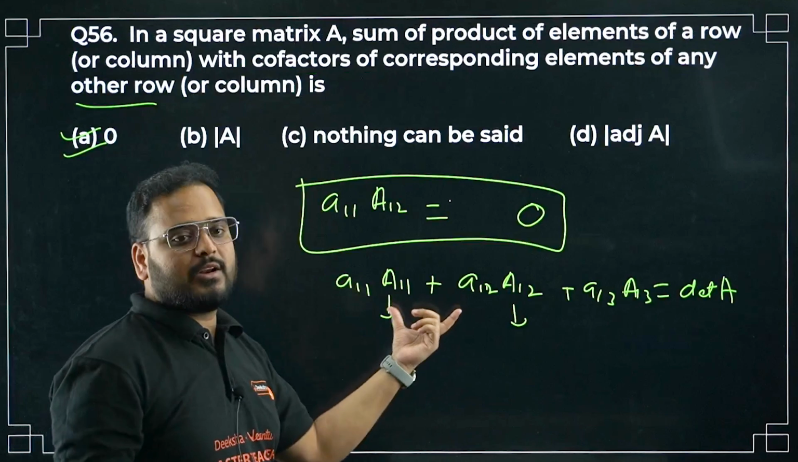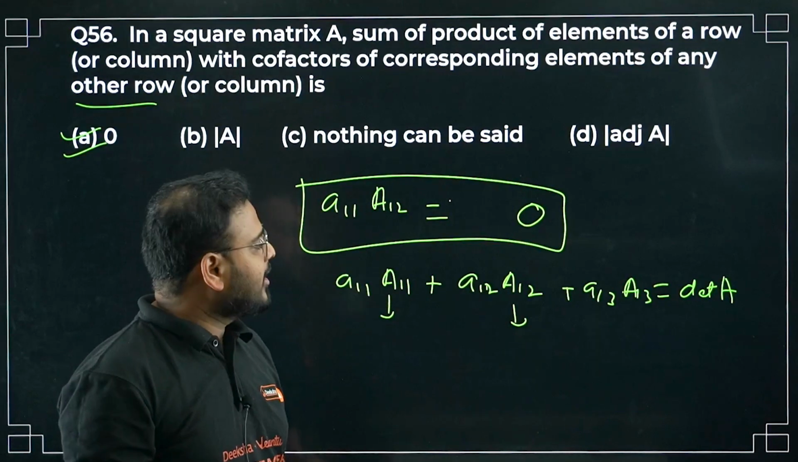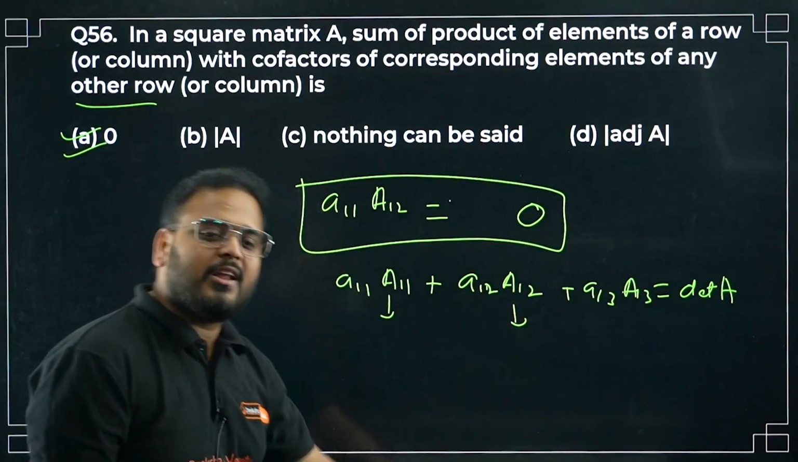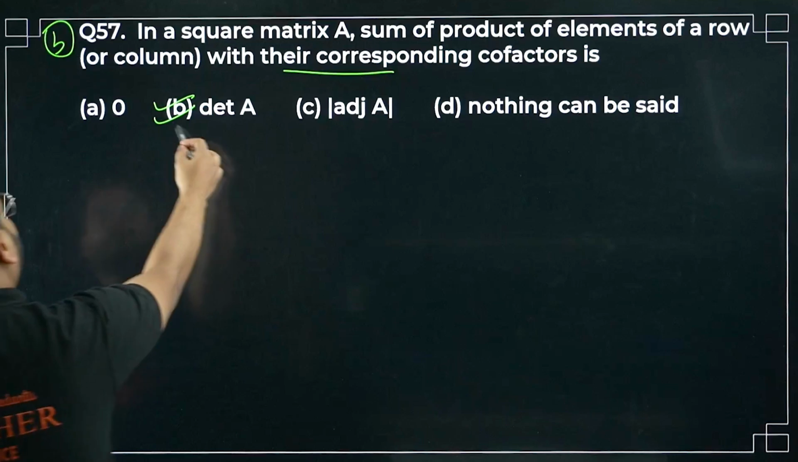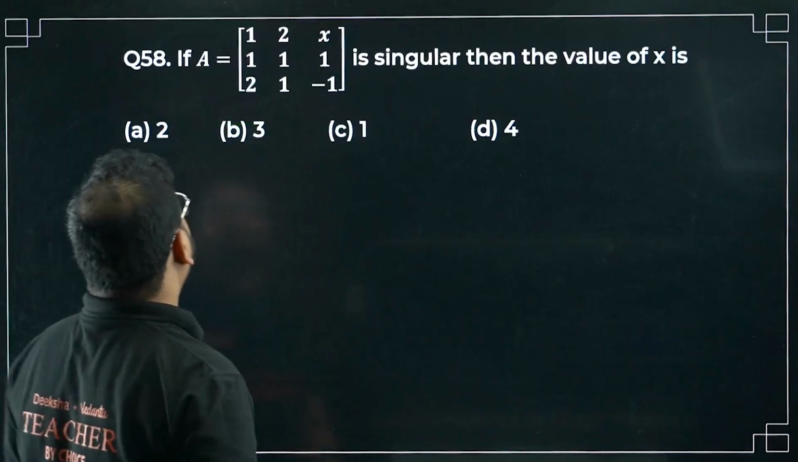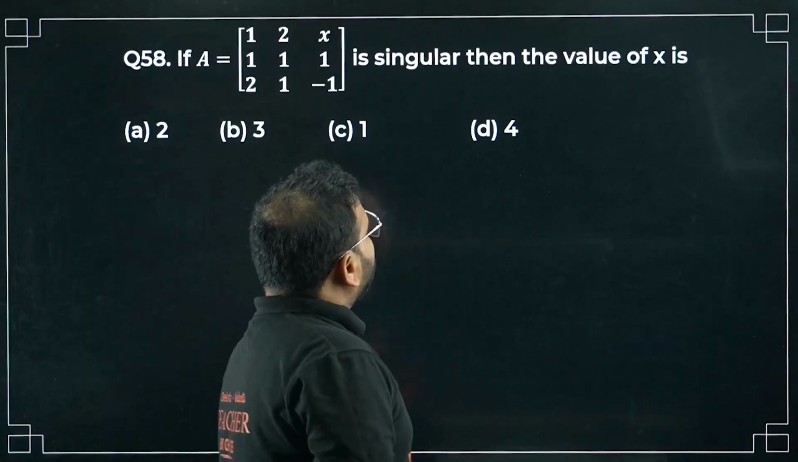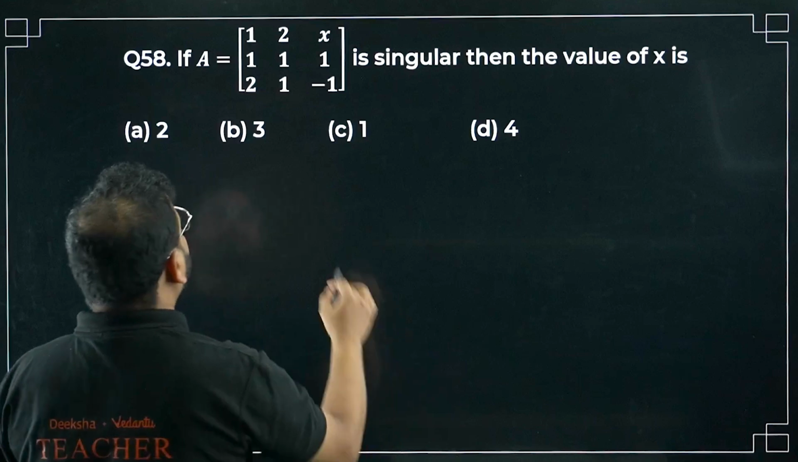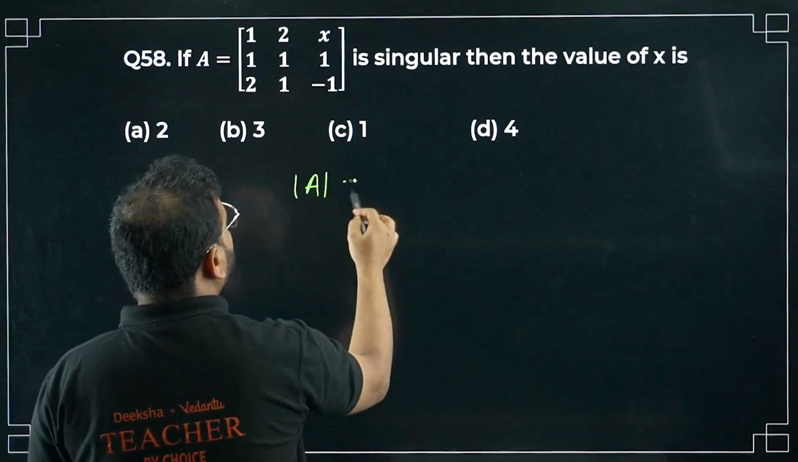So the same thing will be there, no? A11, A12, A13 will give the determinant of A. Option B is correct. 58 now. Singular matrix means determinant is 0.